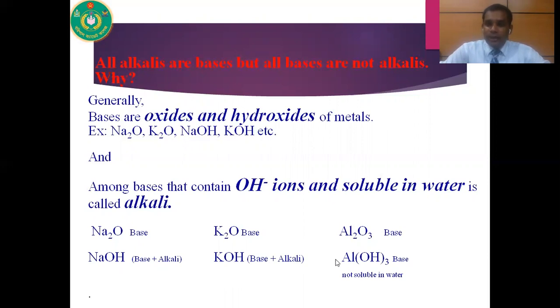But in the case of aluminum hydroxide, it contains hydroxide of aluminum, but it is not soluble in water. That's why it is only a base, not an alkali. So a compound that is an alkali must contain hydroxide ion and must be soluble in water. So these are the two conditions for alkali. So we can say that all alkalis are bases, but all bases are not alkali.